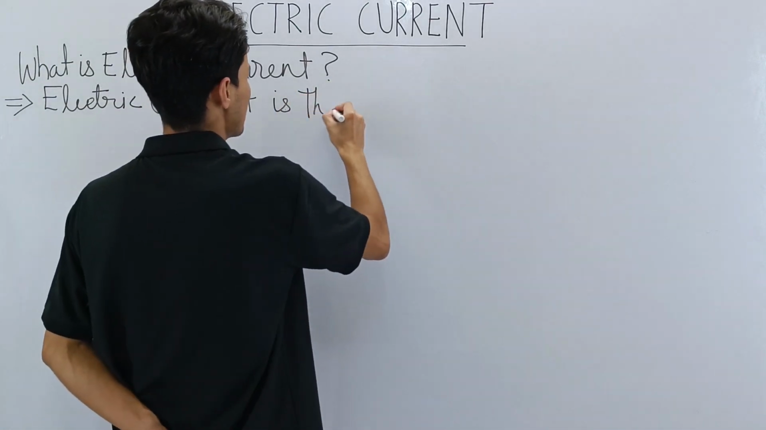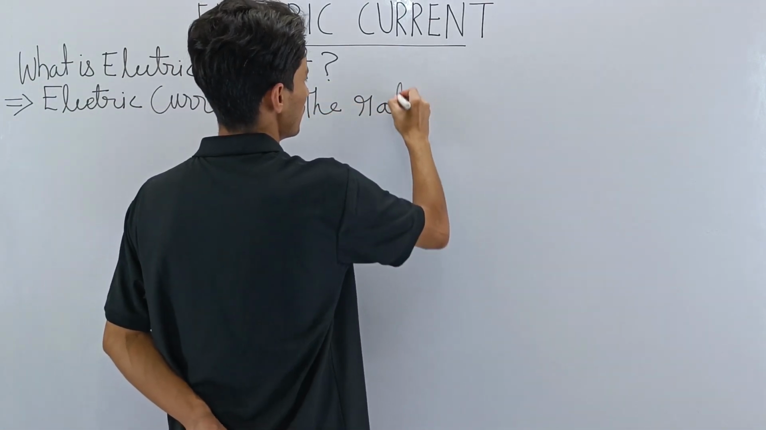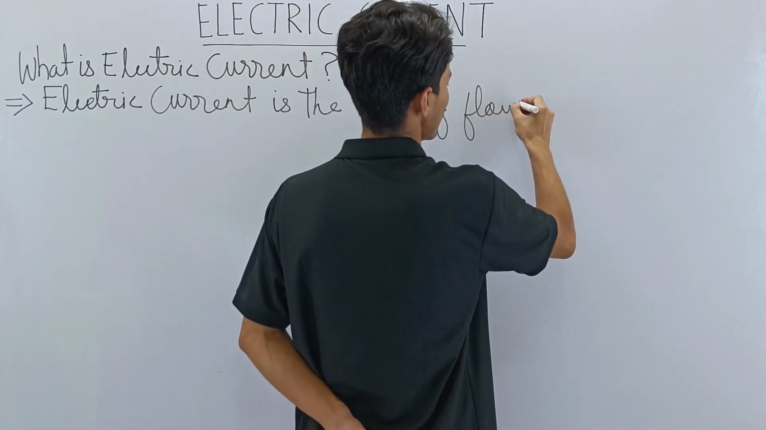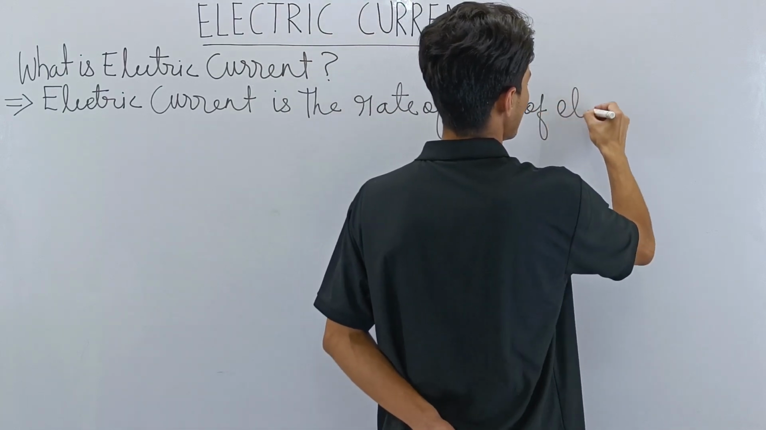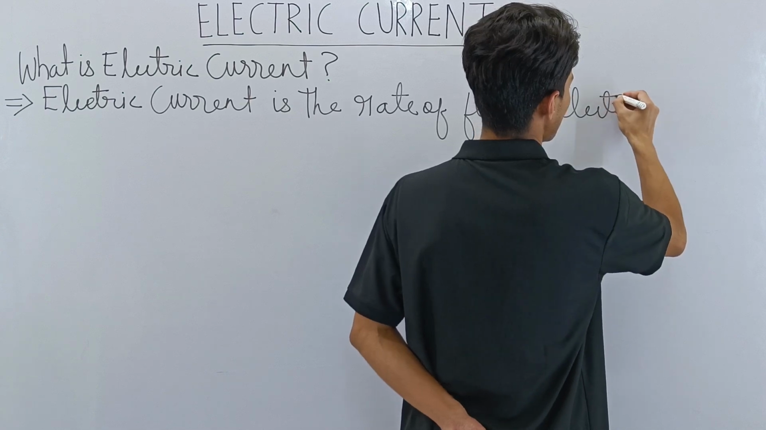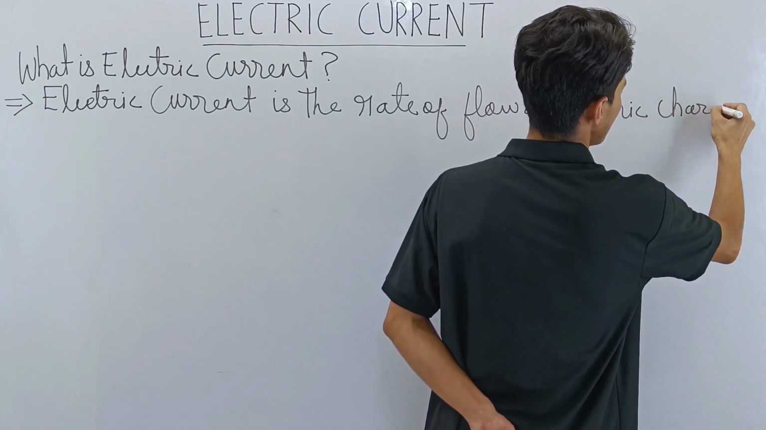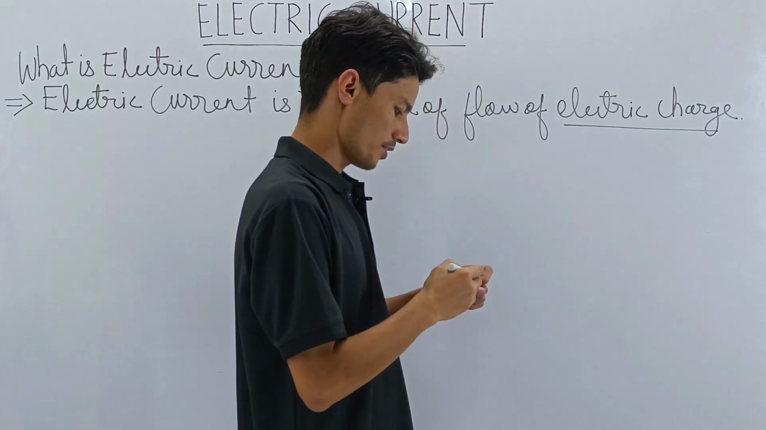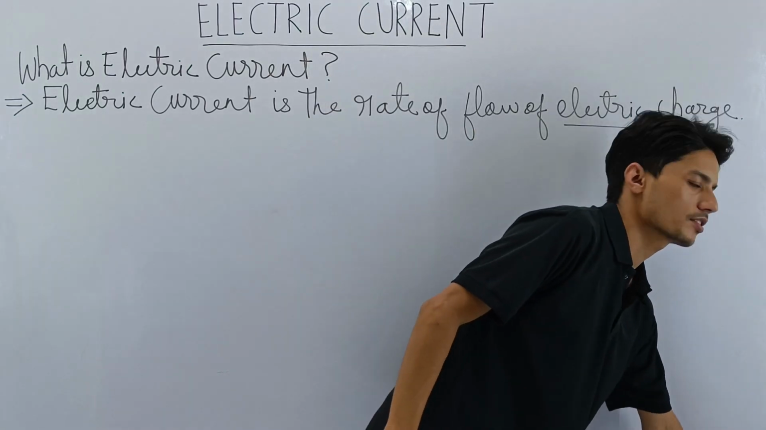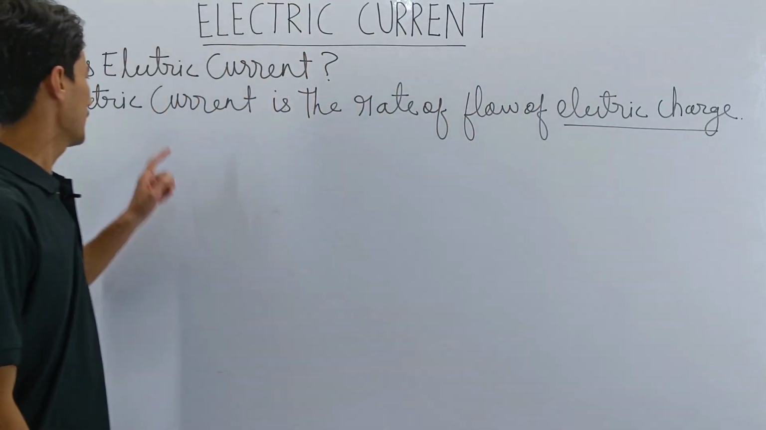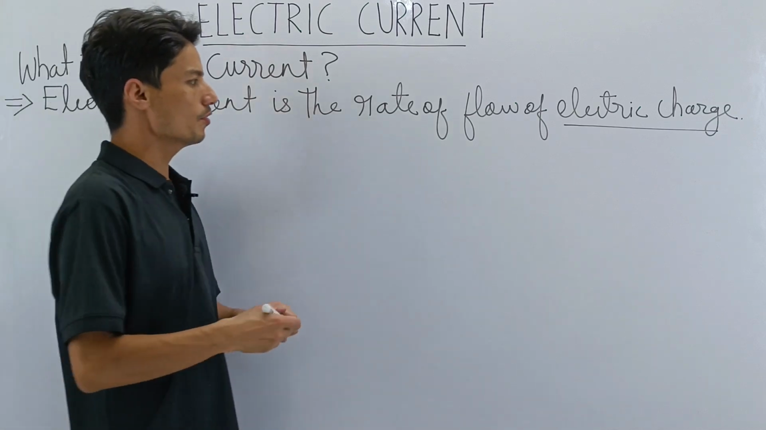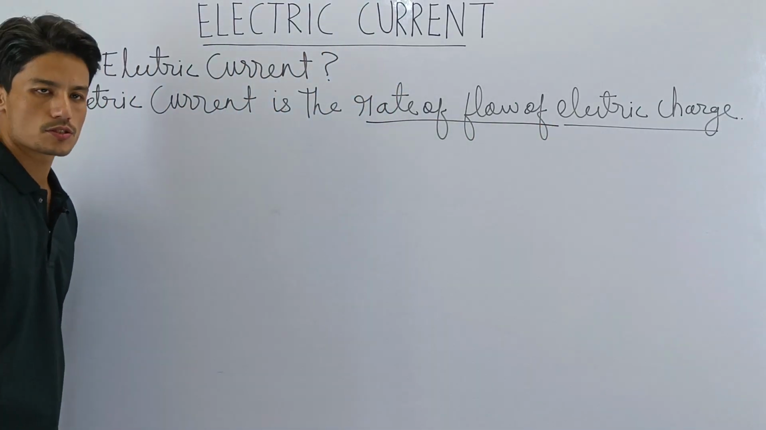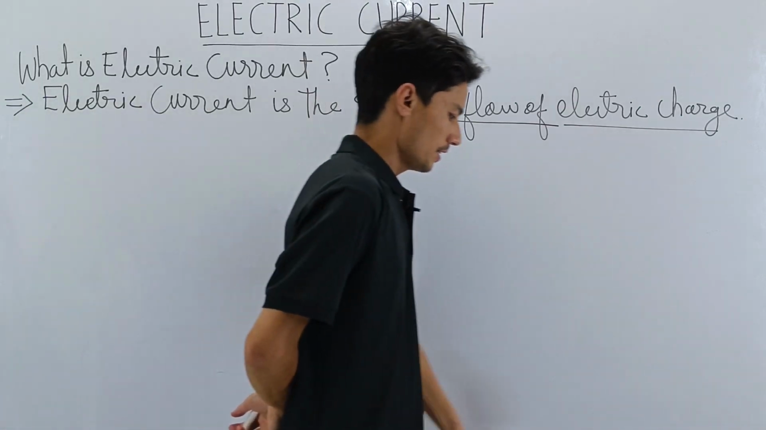Electric current is the rate of flow of electric charge. Electric current is the rate of flow of electric charge. So what does this mean? What does this mean?